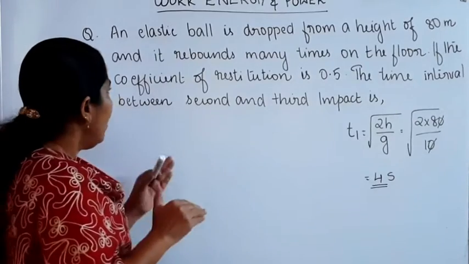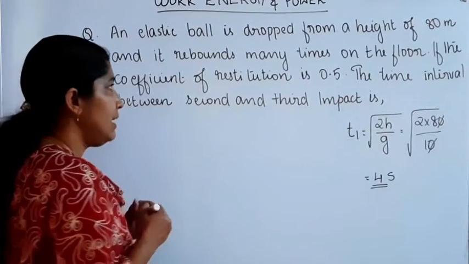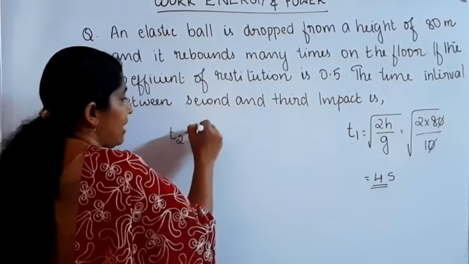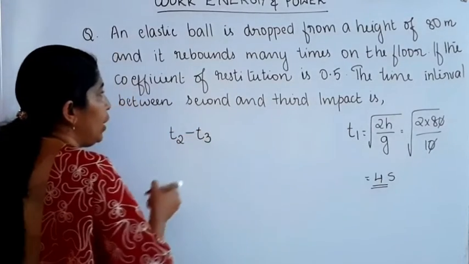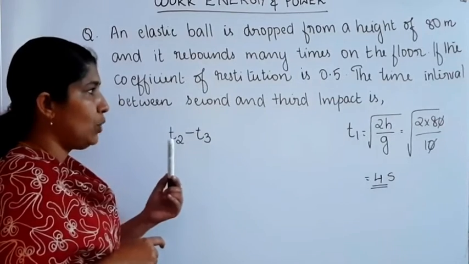Now, what about the time interval between the second and third impact? That is T3 minus T2.